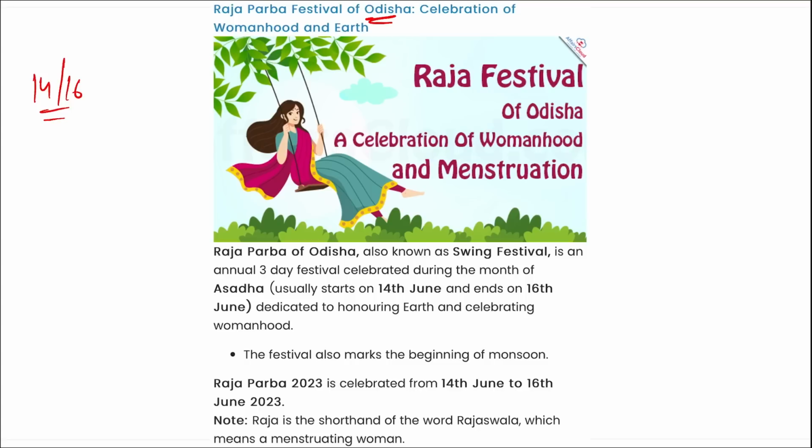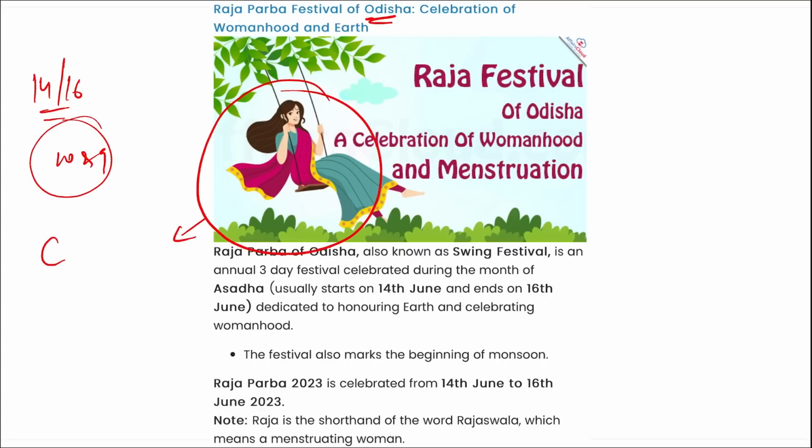Remember, the people of Odisha believe that during this festival, women and girls do not participate in the cooking and spend their days on improvised swings, as you can see here. So women and girls during this festival Raja Parba tend to avoid any cooking, but spend their days on improvised swings, right?